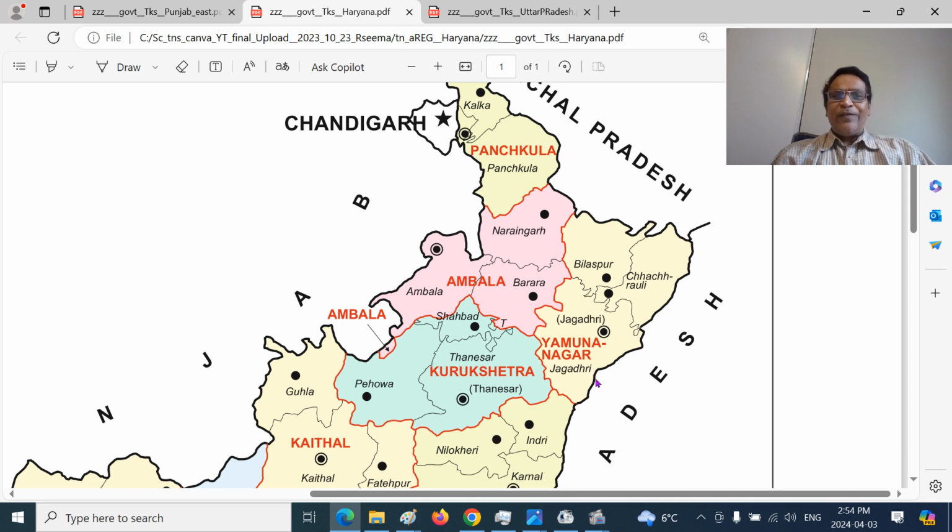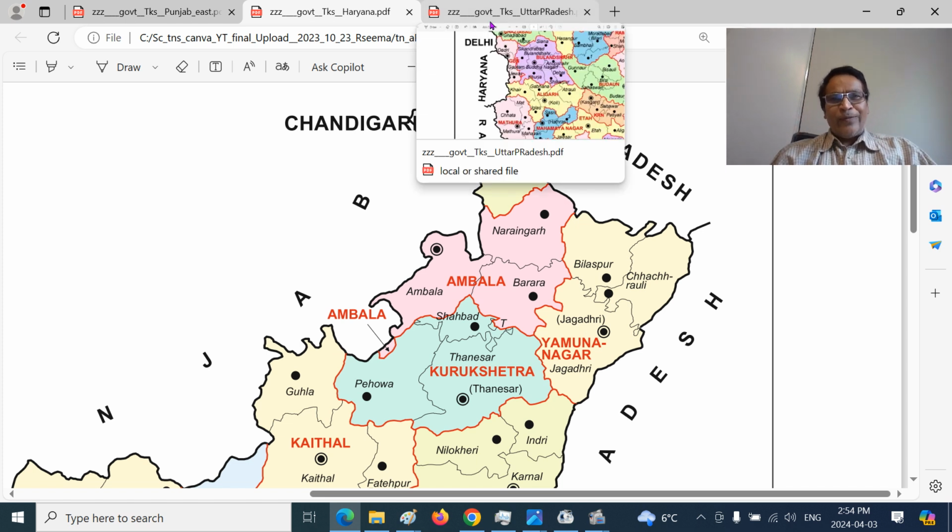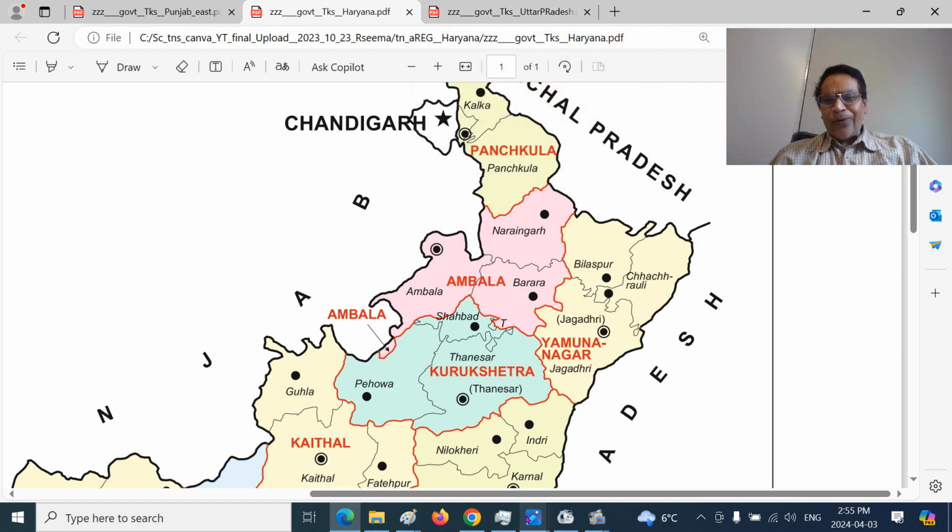If you take for example Shahabad, there is the Markanda river here, a tributary of the Ghaggar. So it's called the Shahabad Bet region. So different names are given for the same thing. That is the new alluvium, the less elevated Khadar region, the converse of the old alluvium, that is the Bangar region, Naradak region, or Kankar region.